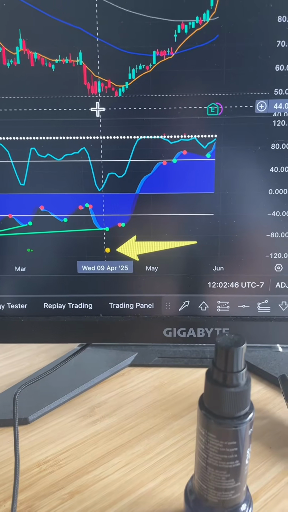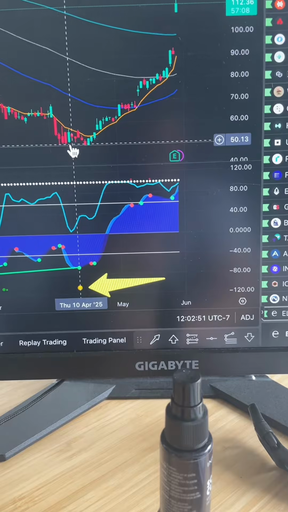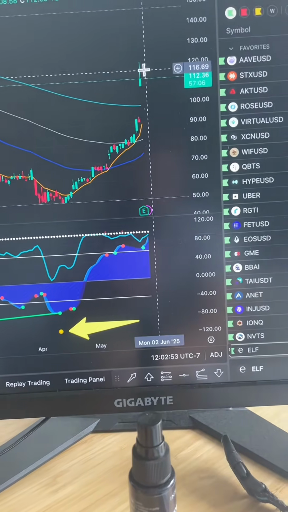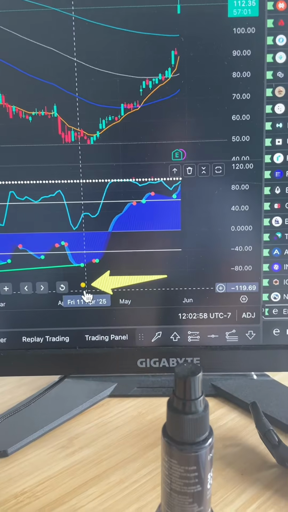It's not a day trade. It's not a get rich quick signal, but those are called out. You can see this one was called out at $50 back there in April. It's now sitting all the way up here at 120. So that's a very, very good signal for a swing trade if you're willing to hold for 1 to 6 months.